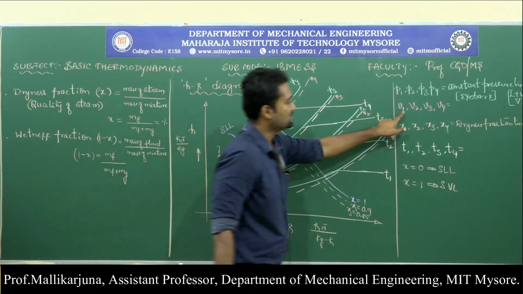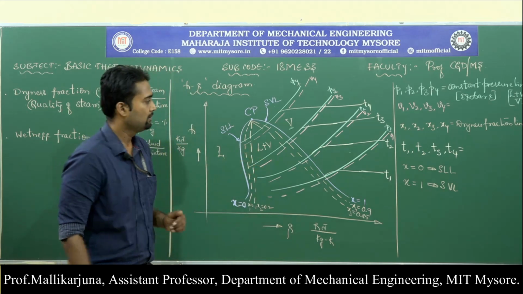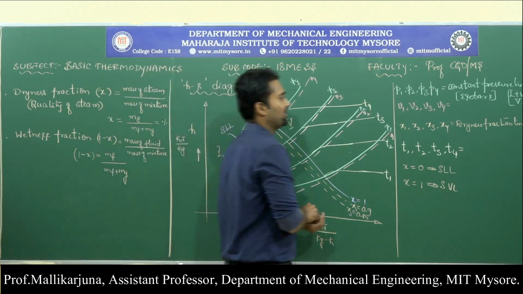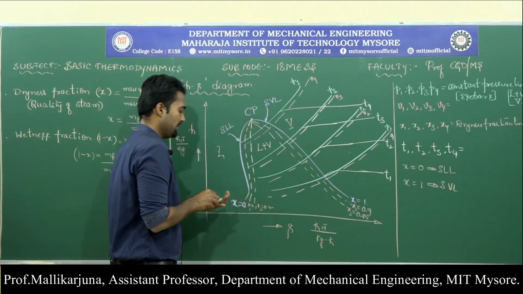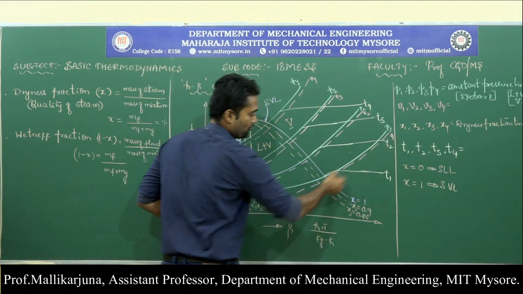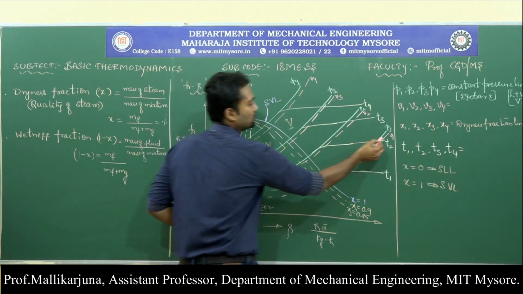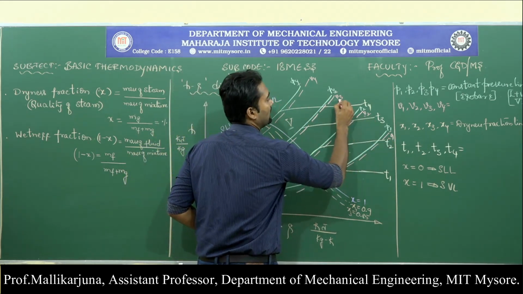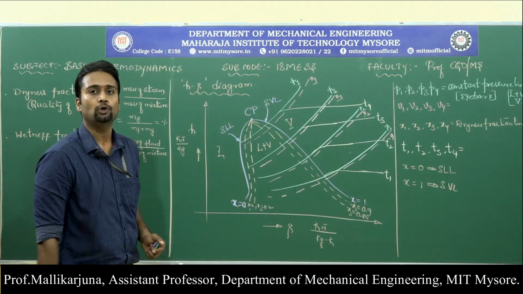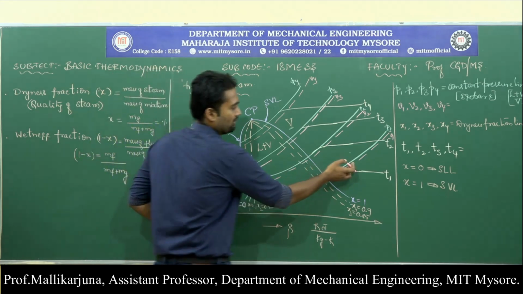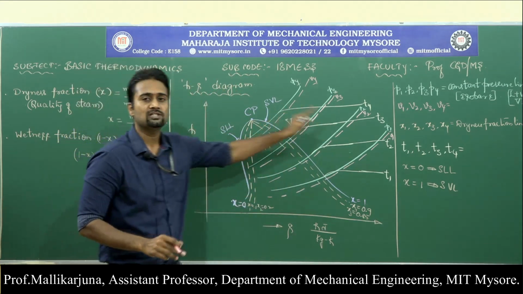Next, if you look on to the next lines with the pink color, small v I have written, V1, V2, V3, V4. Please search for those lines. Make sure I have written them with small letters. Small letters in the sense those are the specific volume lines. Make sure no lines are parallel to each other over here.